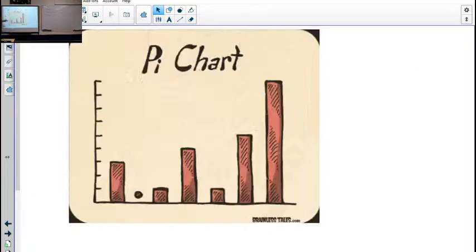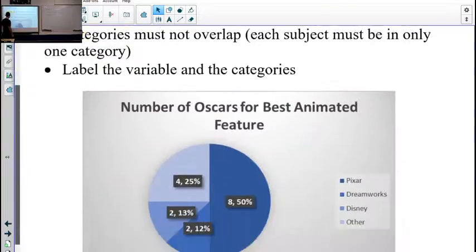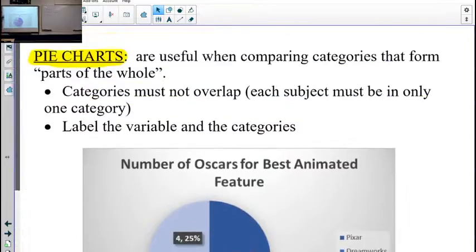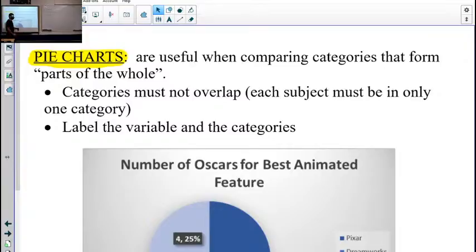A pie chart. All right, here's an actual pie chart. This is out-of-date data. I think this is from like the first year I did this. Comparing from the whole, don't overlap categories. Label the variable in the categories or have some kind of a key or legend to determine them. And there should be percentages, and this is an even better visual of how they should all add up to 100%.